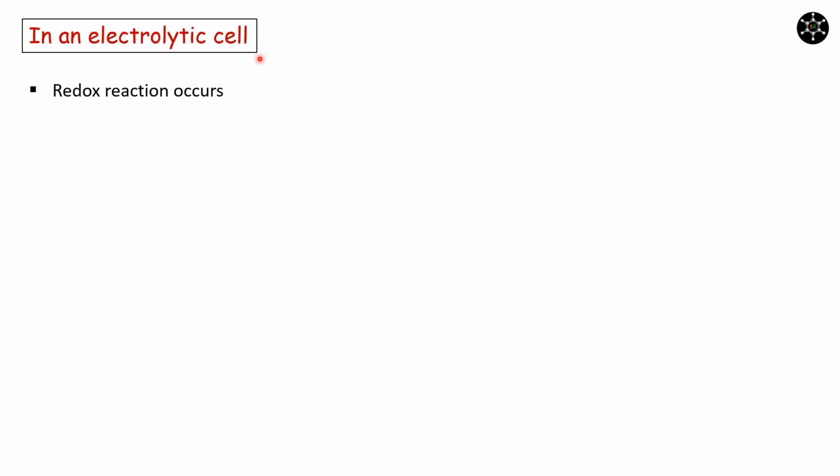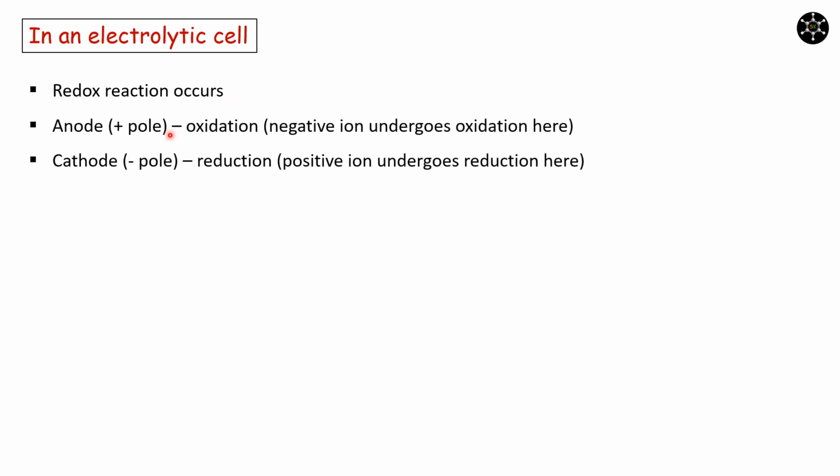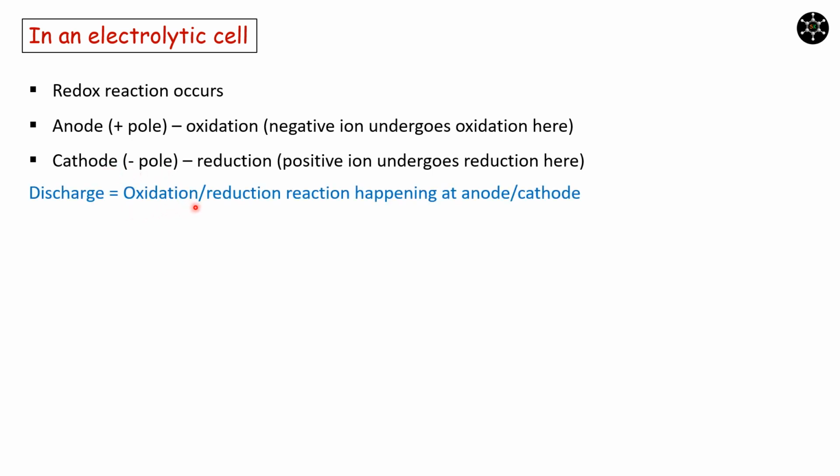In an electrolytic cell, a redox reaction occurs. The anode is the positive pole of the electrolytic cell where oxidation occurs. The cathode is the negative pole of the electrolytic cell where reduction occurs. Negative ions are attracted towards the positive pole and undergo oxidation at the anode. Positive ions are attracted towards the negative pole and undergo reduction at the cathode. Discharge is nothing but the oxidation and reduction reactions happening at the anode and cathode respectively.